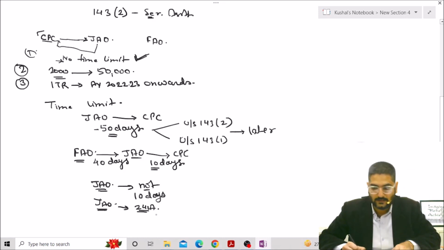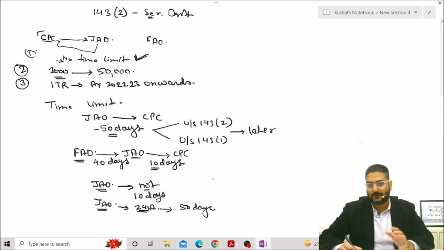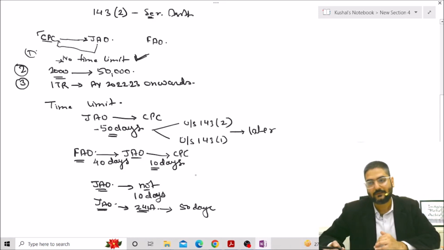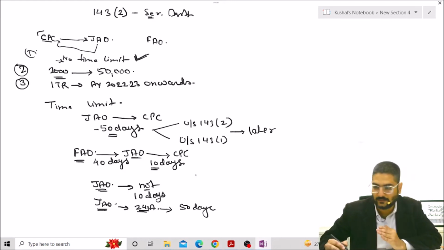In this case, the CPC has to again initiate the refund, and the time limit for this is 50 days, right? So the overall time limit is 50 days, and when the faceless AO is involved, then the faceless AO has to communicate to the jurisdictional AO, and the jurisdictional AO then gives instructions to CPC for grant of refund, right?